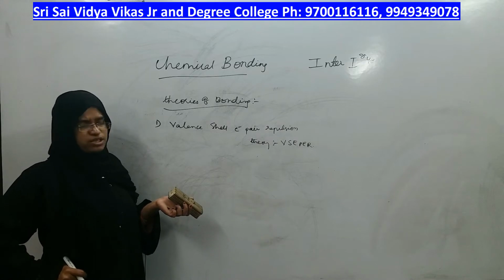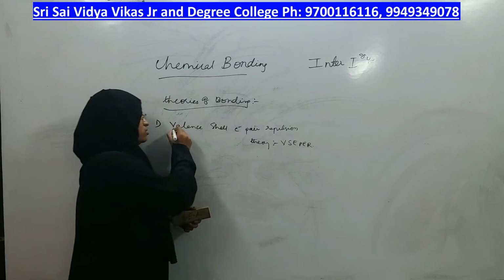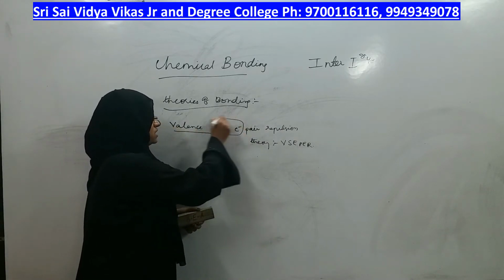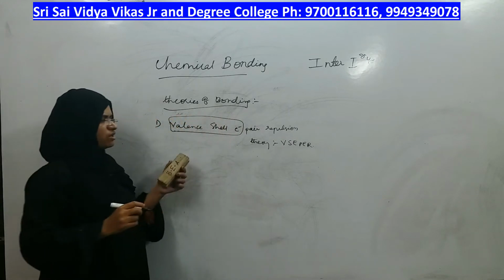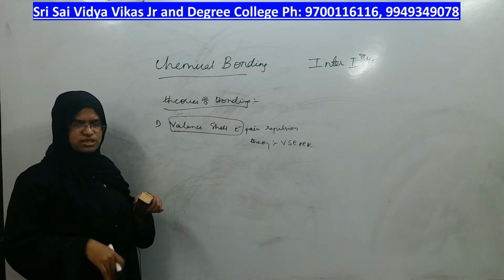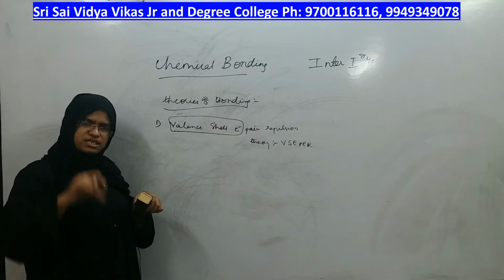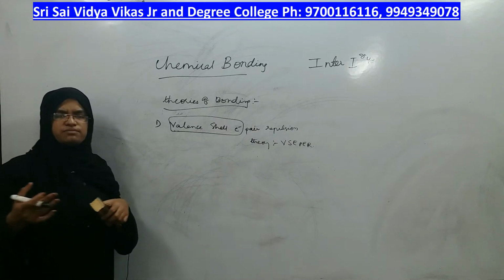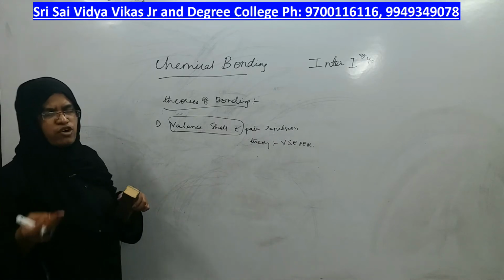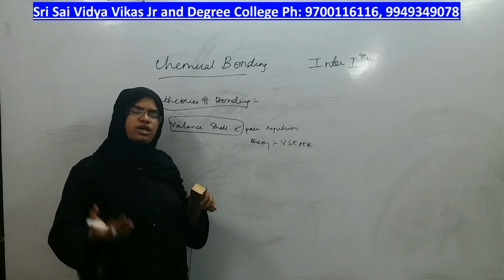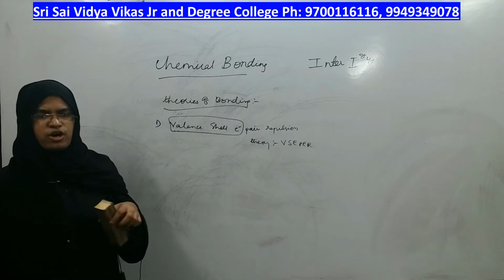But then the electrons which will be involved are only those present in the valence shell. So they are called valence shell electrons. The electrons present in the last shell only involve themselves, either in the form of covalent or ionic or coordinate or whatever may be the type of bond.